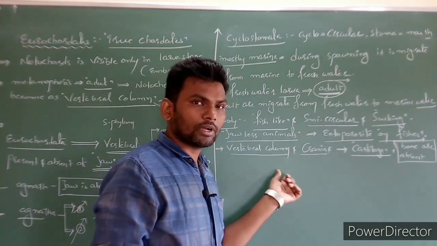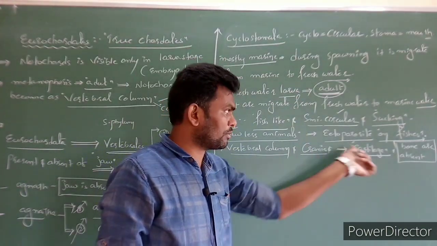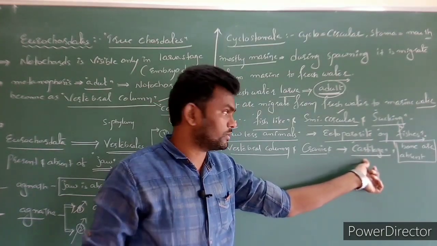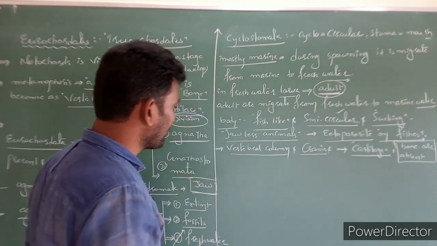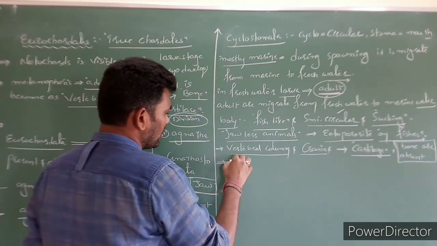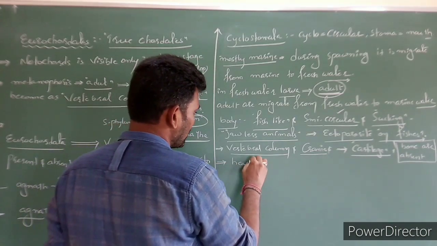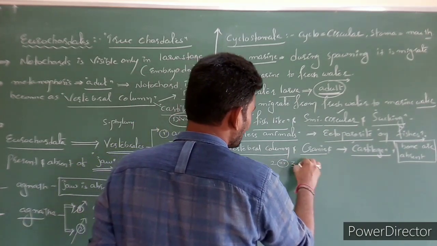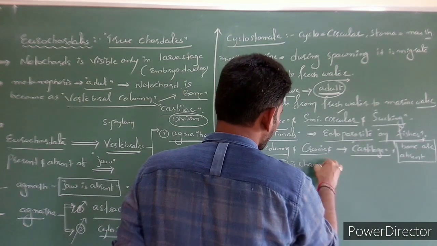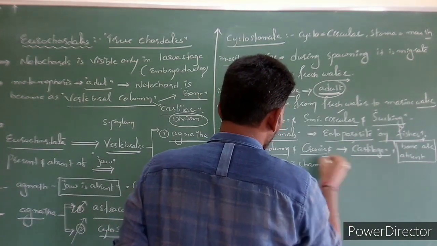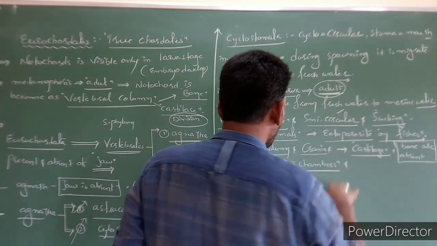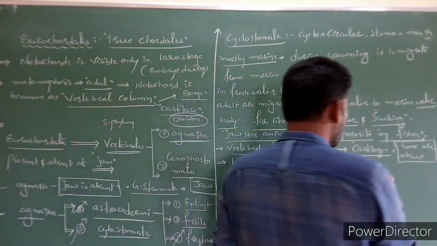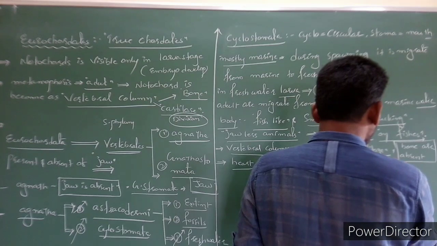The notochord becomes the vertebral column, but it is made up of what? Cartilage tissue. Clear? Next, the heart is a 2 chamber or 3 chamber heart. Circulation is closed type.